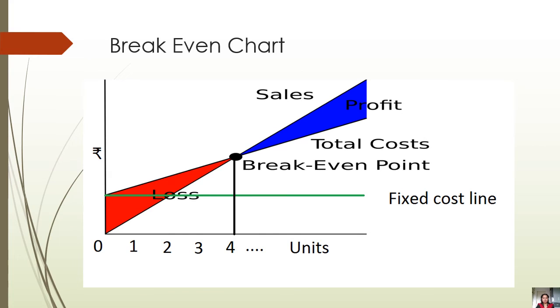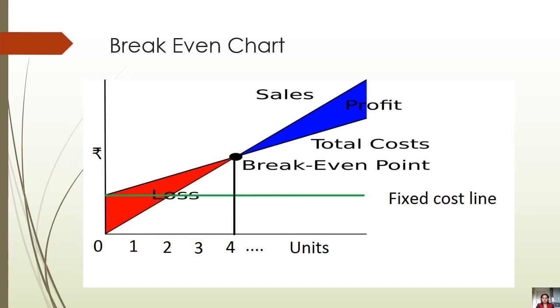This is the break-even chart. As I said, break-even chart or break-even point is that point where there is no profit, no loss situation. From the chart, we can see that there is one variable cost line. There is a fixed cost line as well. In a green shade, we can see the fixed cost line which is the same for all the number of units produced, and variable cost is in a red line which indicates that the variable cost increases as production increases.